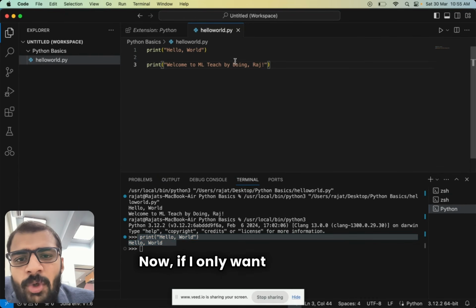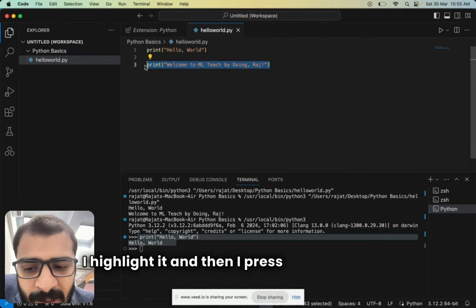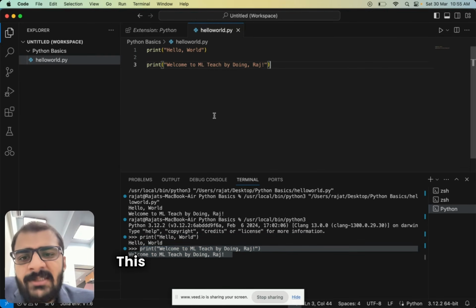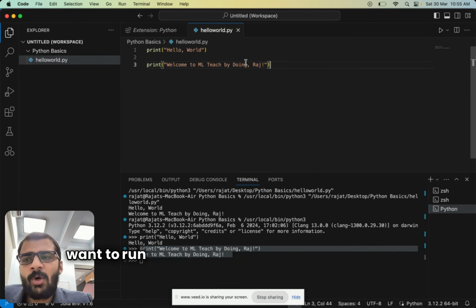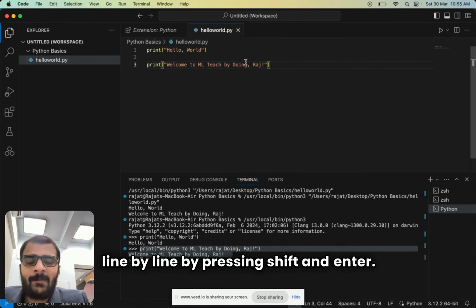Now if I only want to run the second part, I do the same thing. I highlight it and then I press shift and enter. So here you can see only the second part has been run. This is useful for debugging, right? Let's say you have 50 lines and you don't want to run everything together, you can run the code line by line by pressing shift and enter.